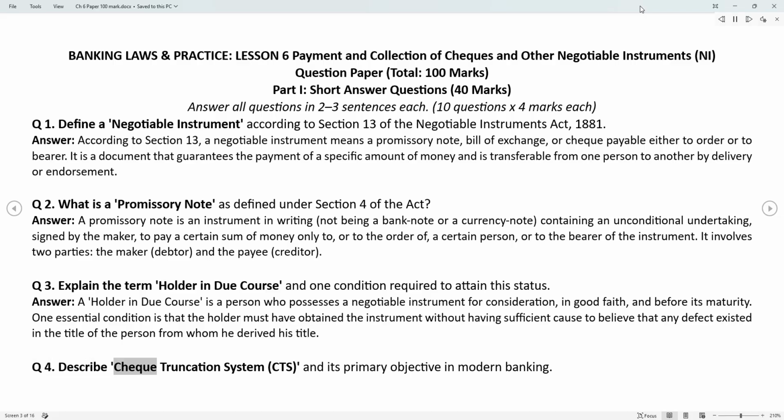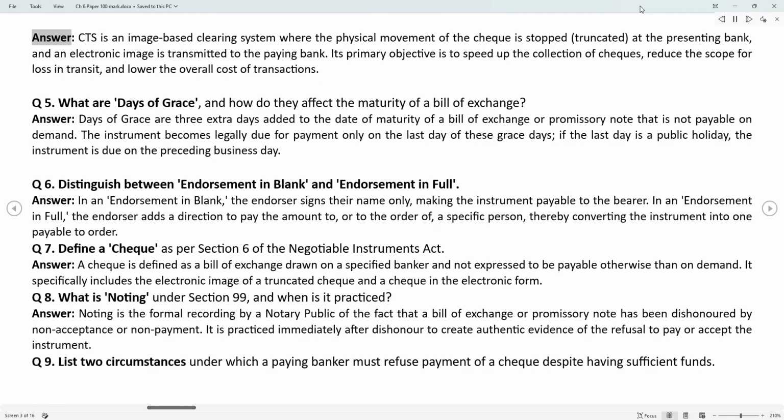Q4. Describe check truncation system, CTS, and its primary objective in modern banking. Answer. CTS is an image-based clearing system where the physical movement of the check is stopped, truncated, at the presenting bank, and an electronic image is transmitted to the paying bank. Its primary objective is to speed up the collection of checks, reduce the scope for loss in transit, and lower the overall cost of transactions.